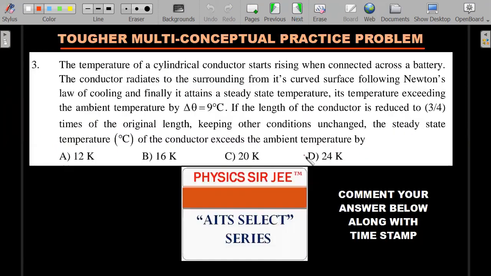Okay, so this is a slightly tougher multi-conceptual problem, right? On Newton's law of cooling combined with, okay, right? So try this one out and just give me your answer in the comments below with the timestamp. I'll come up with the solution of this as usual in AITS Select series in the coming days.